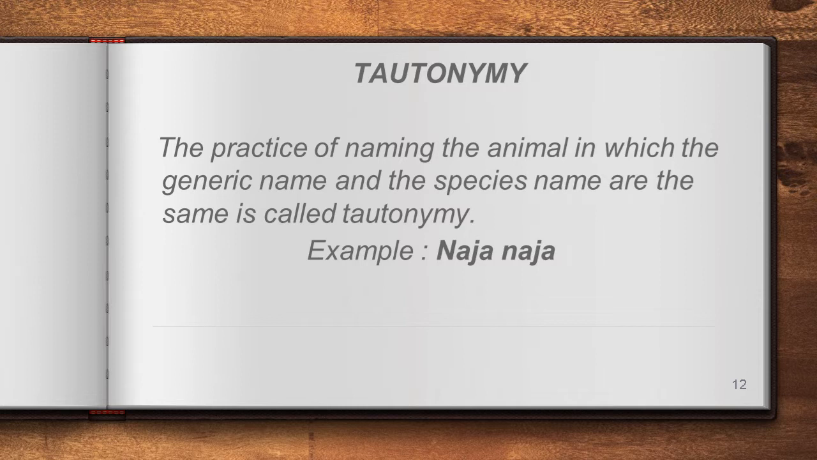Is it clear? So, it's one of the 3 mark questions. The practice of naming the animal in which the generic name and the species name are the same is called tautonymy. Is it clear? So, the 3 methods of naming we said: vernacular nomenclature, binomial nomenclature, as well as trinomial nomenclature. And this term is also included under this naming method. Is it clear? And we can go to the next topic.